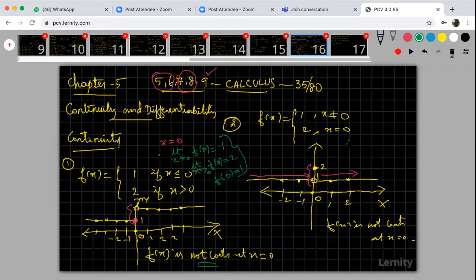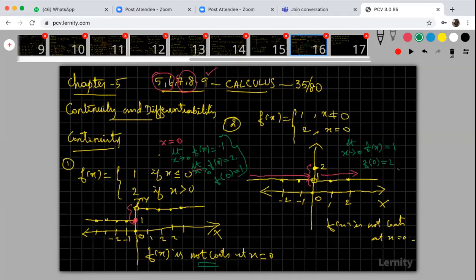Look here, limit x tends to 0, f of x. What is my f of x here? Here also, when x is not equal to 0, this is my f of x. Don't take it as x approaching 0; this means x approaching 0 but x not equal to 0. So where x is not equal to 0, this is f of x, and applying x is equal to 1, you will get the value of the limit as 1. But what is the value of the function? F of 0, when x is equal to 0, is 2. The value of the function is 2, the limit of the function is 1.